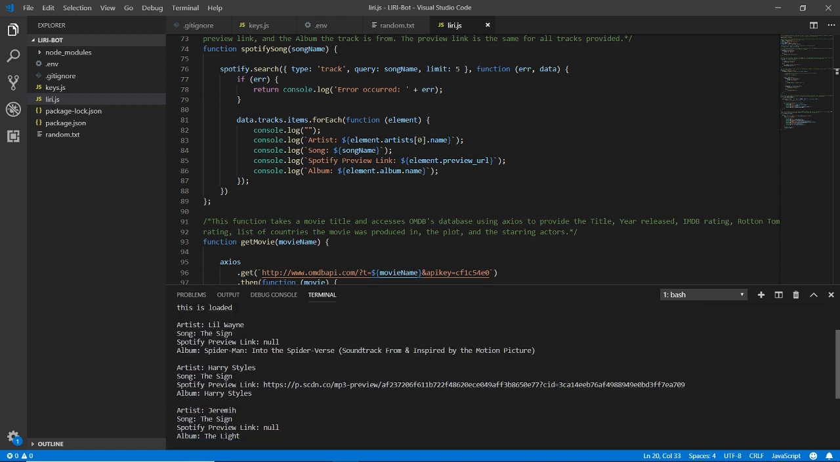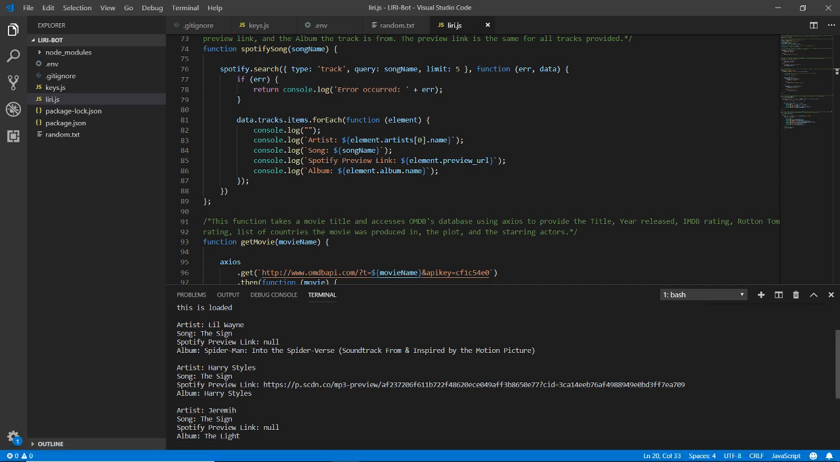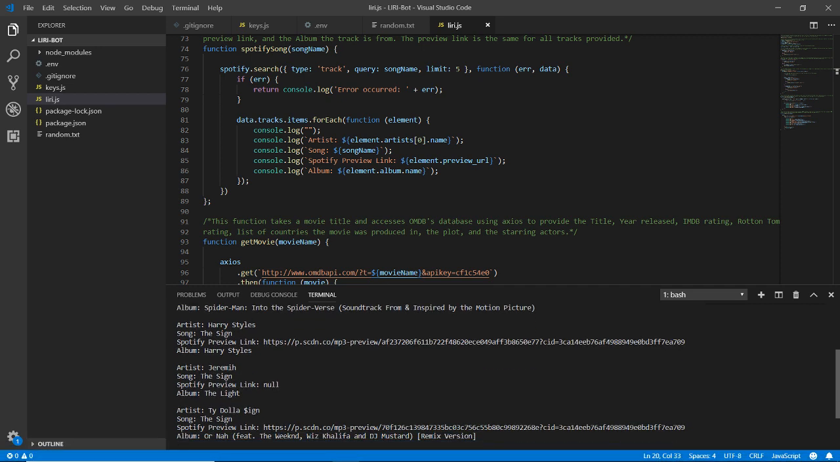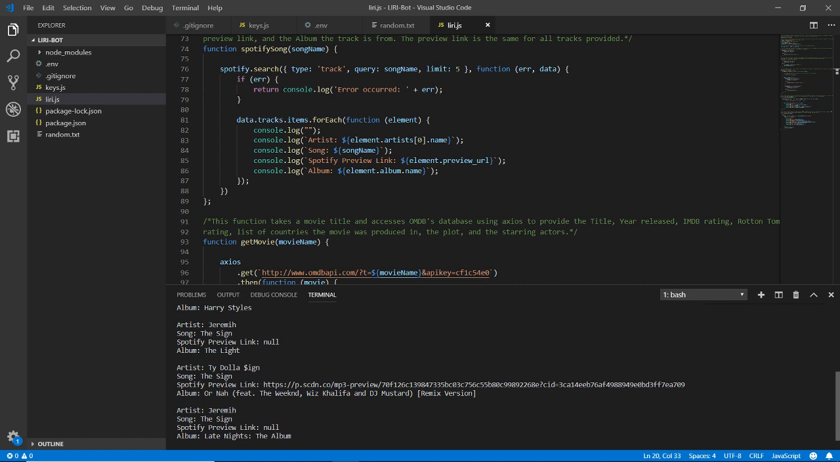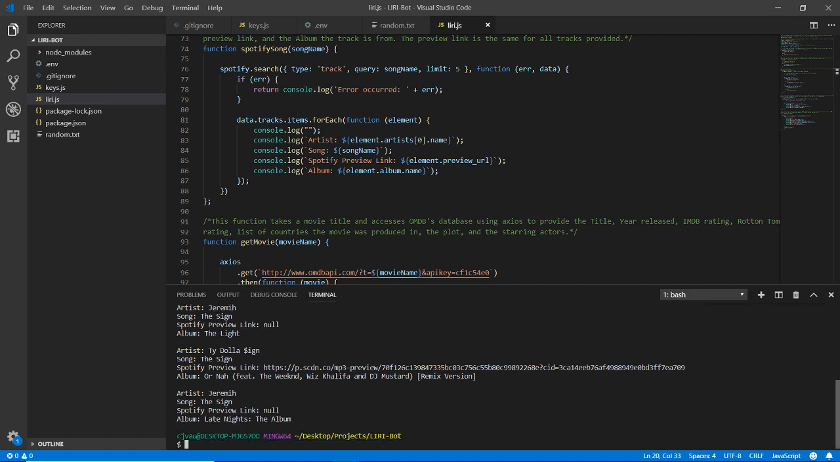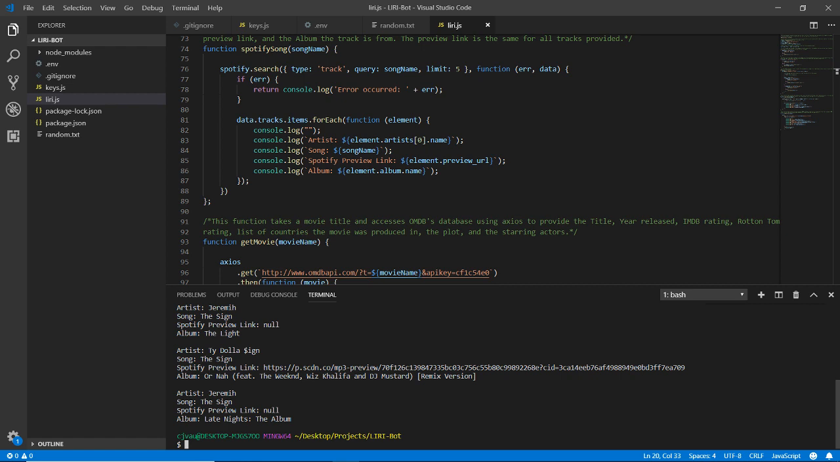So there's Lil Wayne from the Into the Spider-Verse soundtrack. There's Harry Styles, Jeremy, I guess. Ty Dolla Sign. And yeah, so there's that. And so you see like Jeremy repeats, but it's because the album is different. So the light and then Late Night's the album. So same thing. So now if we do a song, Rhonda, give me a song, please.